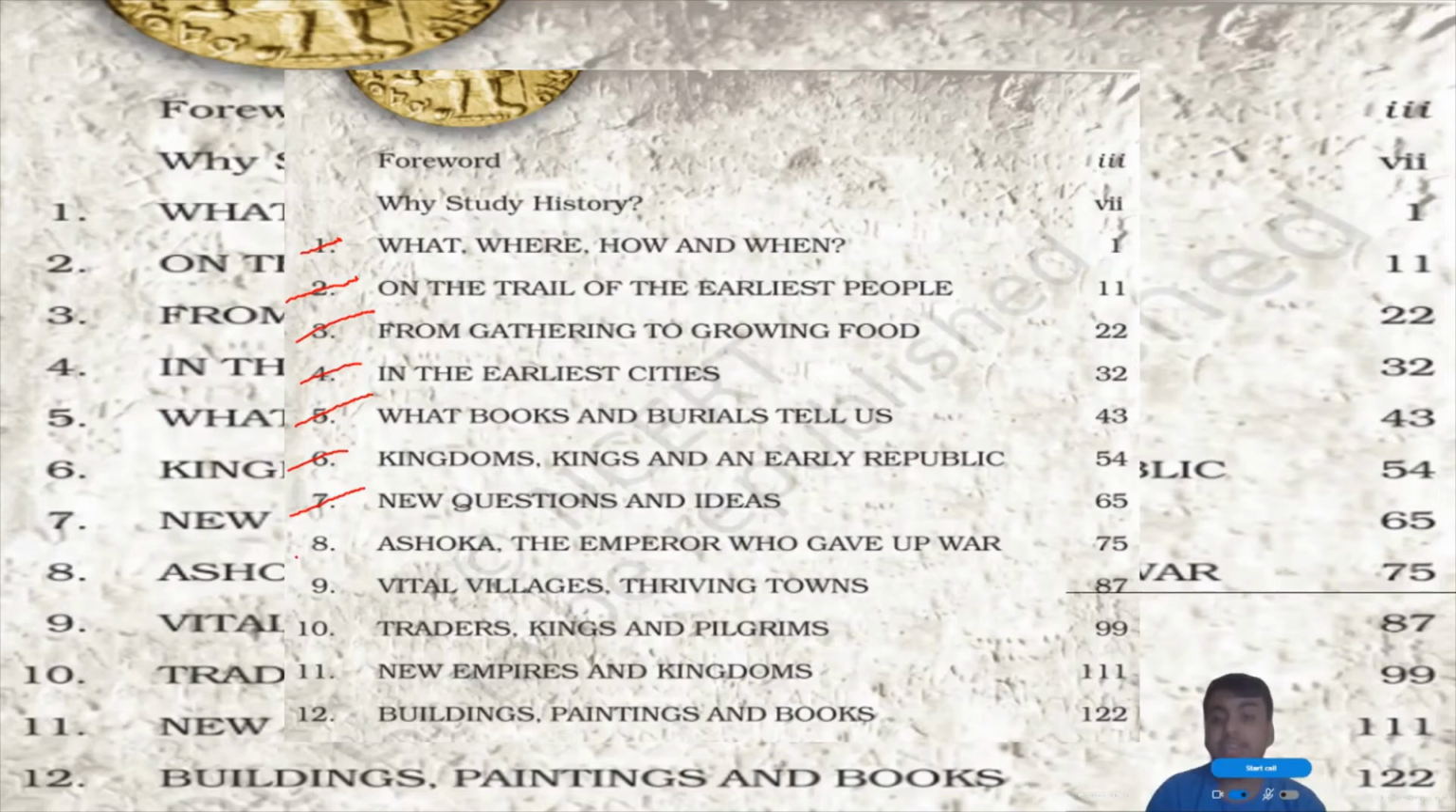And in the 8th chapter we'll be seeing Ashoka, the greatest emperor, that is the Mauryan Empire emperor. And in 9th and 10th and 11th we'll be seeing later Mauryan periods. In 12th we'll be seeing the architecture in this ancient period.